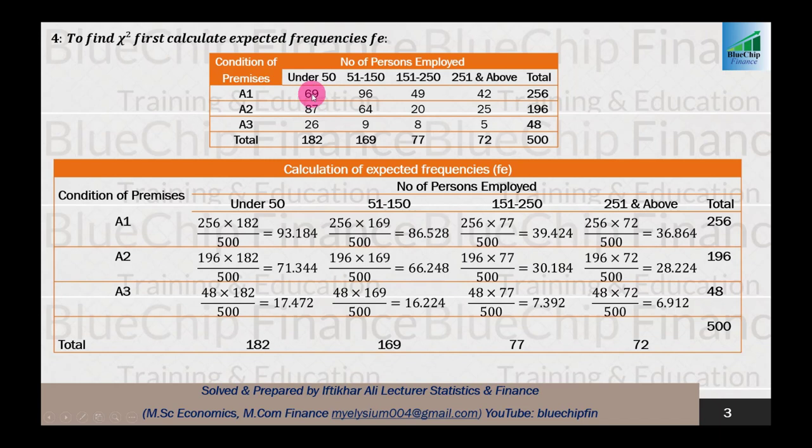For example, observed frequency 69. For this observed frequency, our expected frequency is 93.184. Similarly, for 26 observed frequency, our expected frequency is 17.472, and in the same way we can take all the expected frequencies with respect to their location.